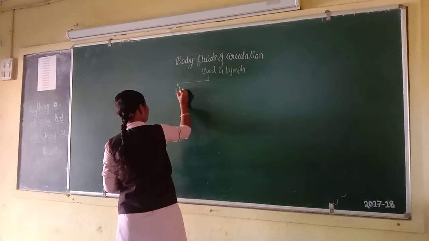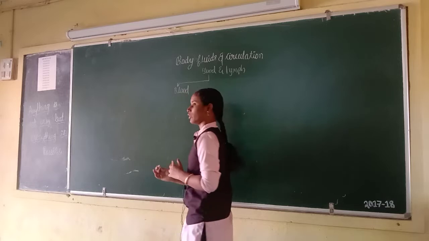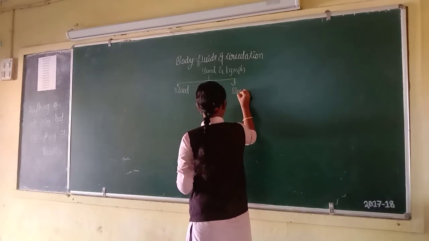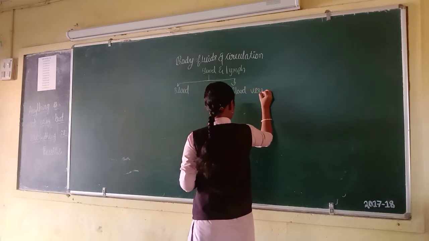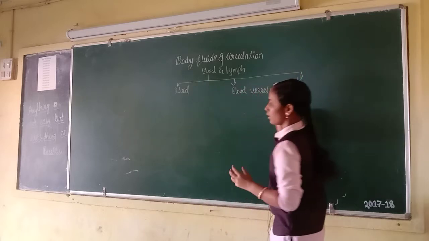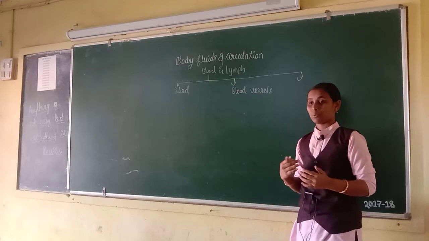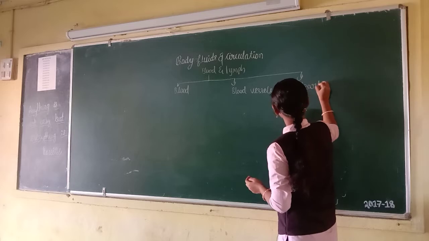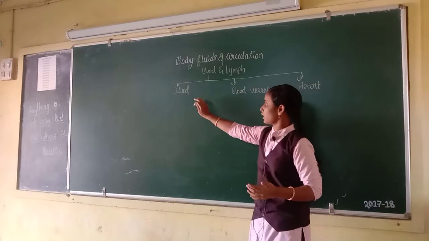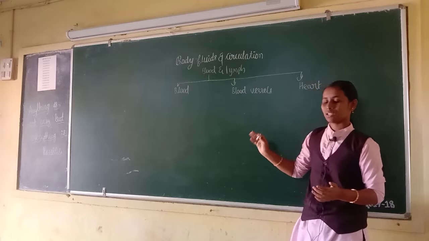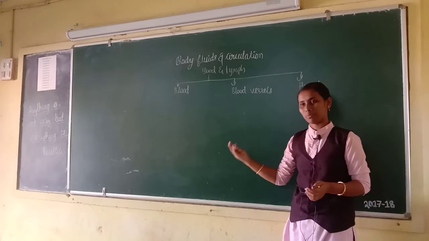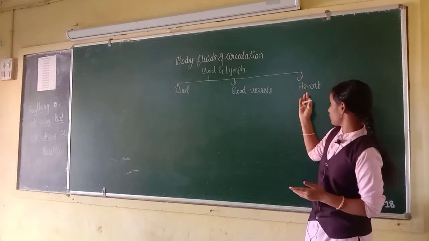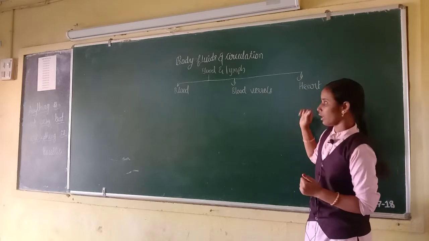Components of circulation system. First one is blood, and also we are going to study about lymph. Second one is blood vessels. Third one is pumping organ. What is our pumping organ? That is heart. In today's class we are studying about blood and blood vessels, and also we are going to study about lymphatic system. In another class we will discuss about pumping organ, that is our heart.